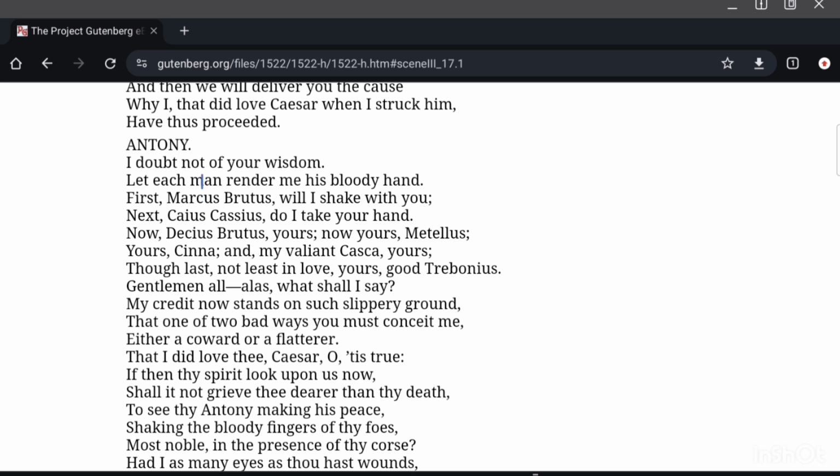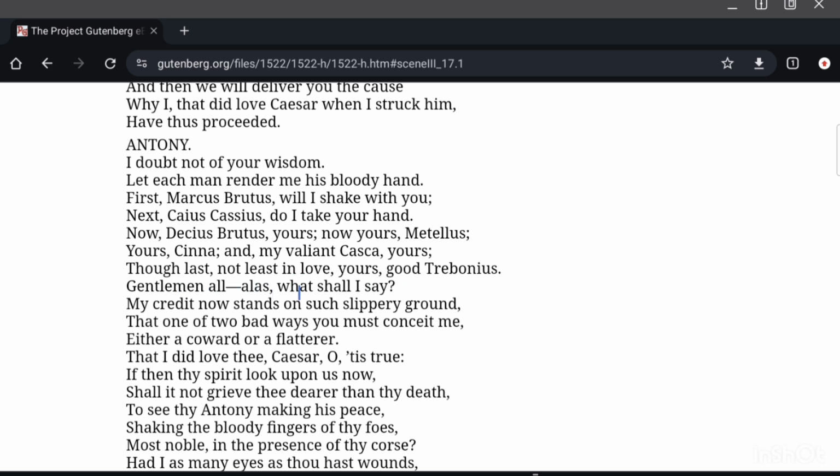Antony: I doubt not of your wisdom. Let each man render me his bloody hand. First Marcus Brutus will I shake with you. So he shakes hands with the conspirators. Next Caius Cassius, do I take your hand? Now Decius Brutus, yours. Now yours Metellus, yours Cinna, and my valiant Casca, yours. Though last, not least in love, yours, good Trebonius.